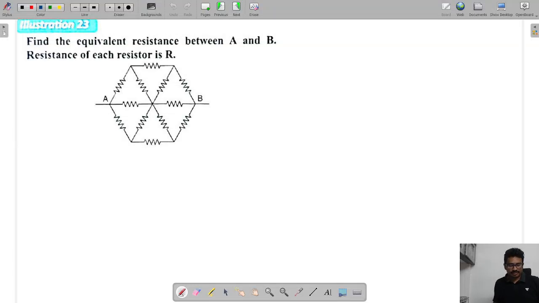Now you can tell me this thing, find the equivalent resistance between A and B. So in this case, have a look at A and B. So what type of symmetry can you see? Perpendicular symmetry. Perpendicular symmetry, just now we have drawn.